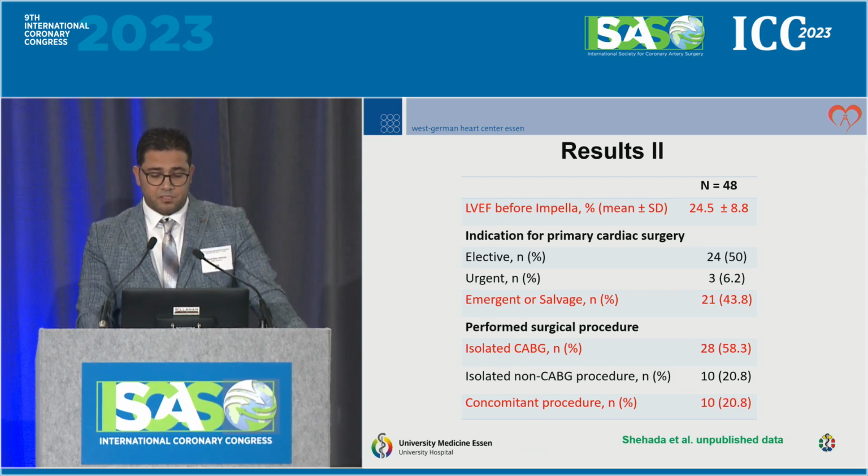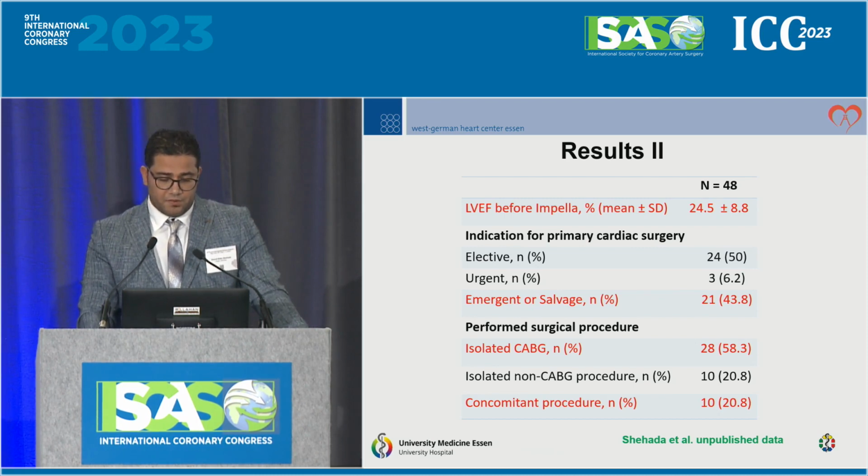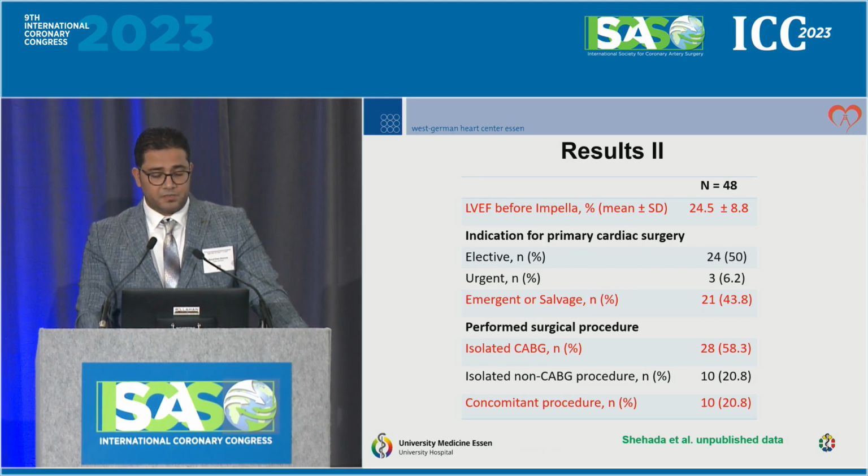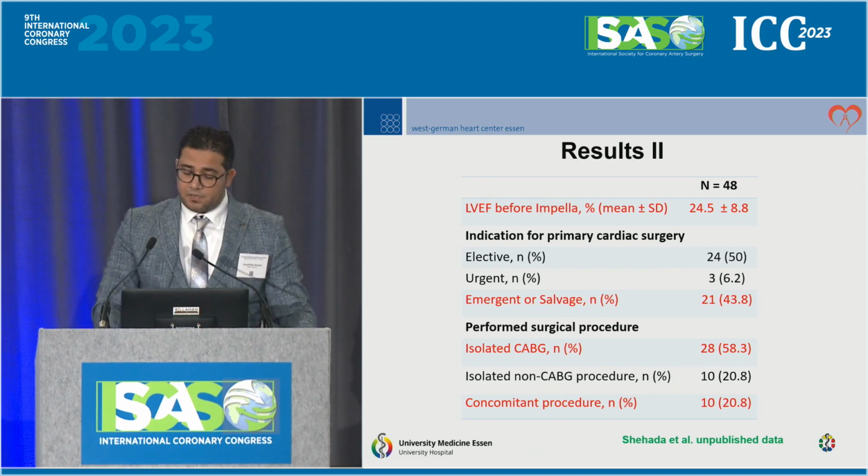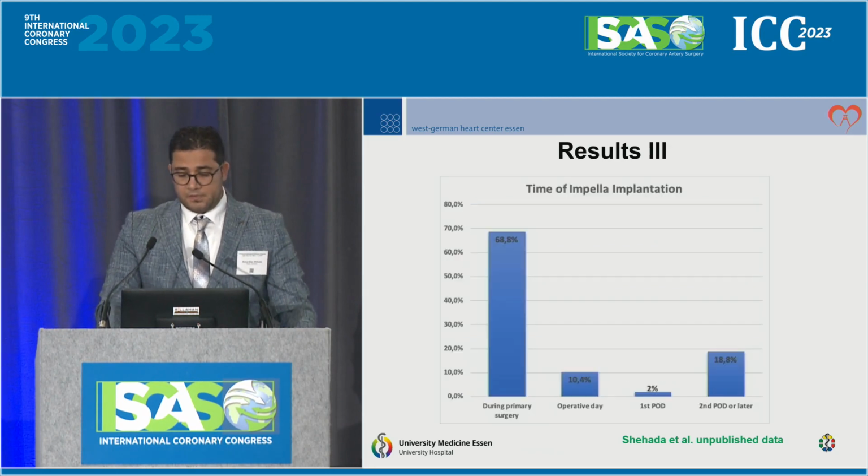Immediately before Impella implantation, the EF was always measured, and it's about 25%. Emergent and salvage procedures were about 45% of the patients. Isolated CABG was done in 60% of the patients, isolated non-CABG procedures in 20% of the cases, and concomitant procedures in 20% of the cases.